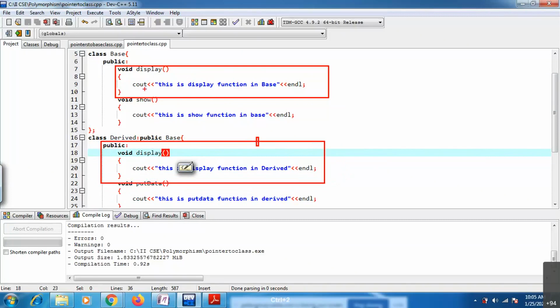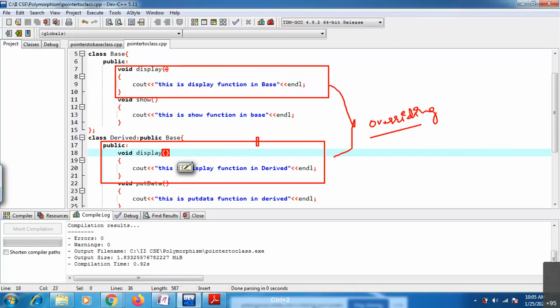If you observe the function prototype, same y display, same thing you have written both in the base class and derived class. The way you are writing like this is called overriding: same function name with same number of parameters and same parameters.